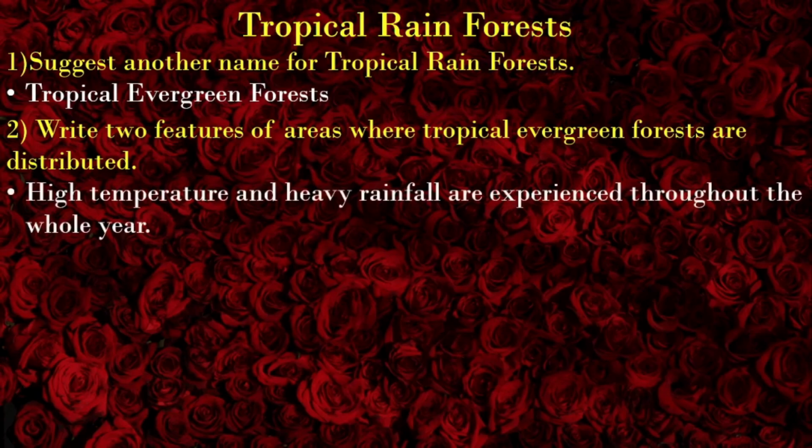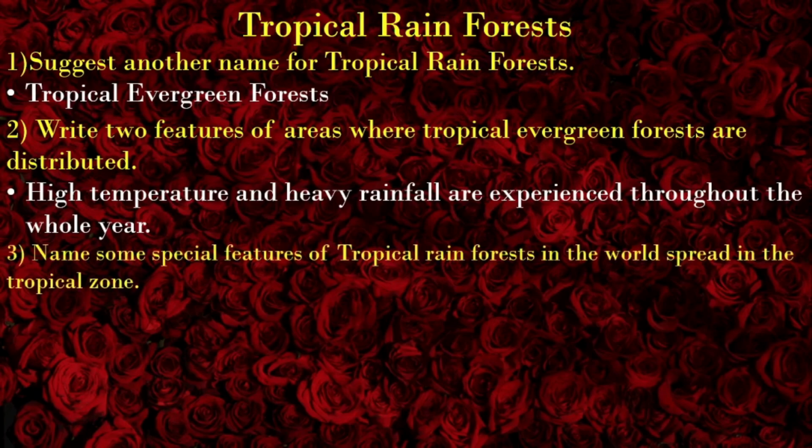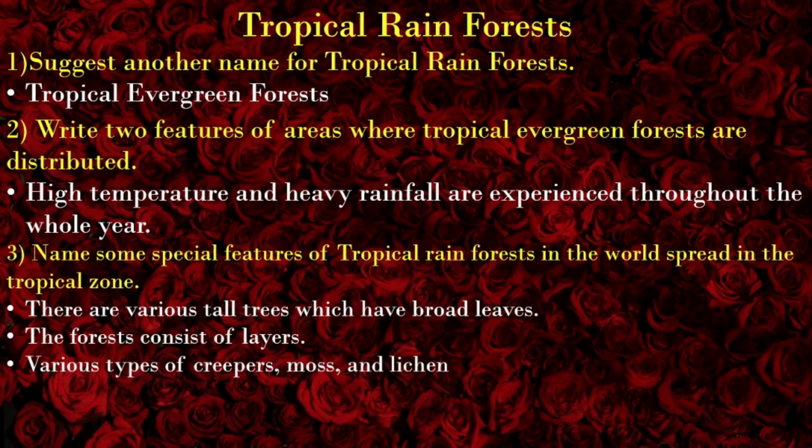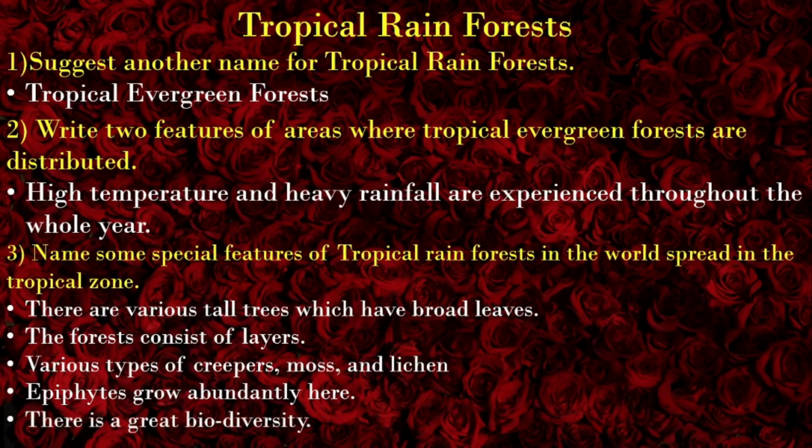Write two features of areas where tropical evergreen forests are distributed. High temperature and heavy rainfall are experienced throughout the whole year. Name some special features of tropical rainforests in the world spread in the tropical zone. There are various tall trees which have broad leaves. The forests consist of layers. Various types of creepers, moss, and lichen. Epiphytes grow abundantly here. There is a great biodiversity.